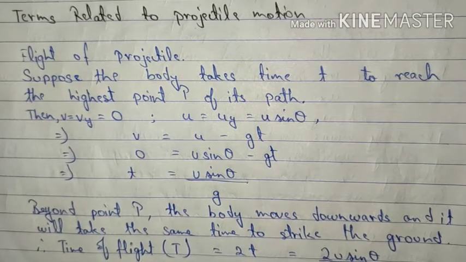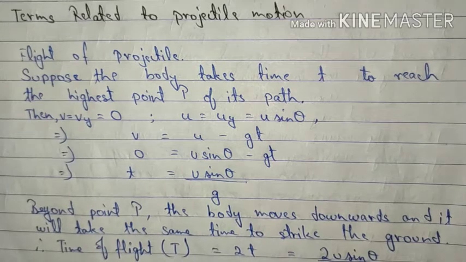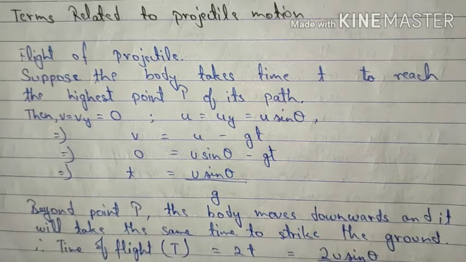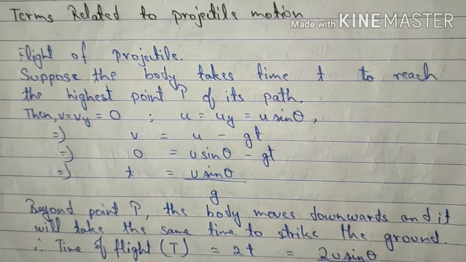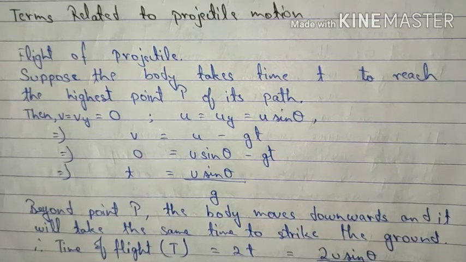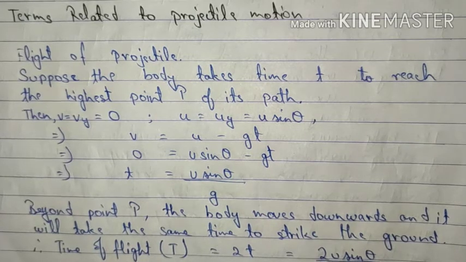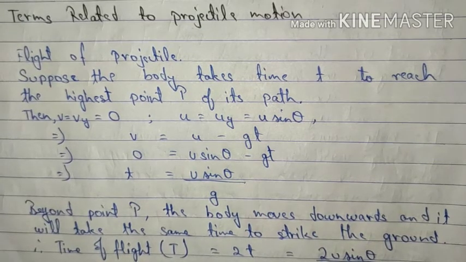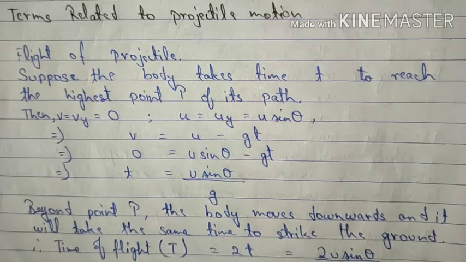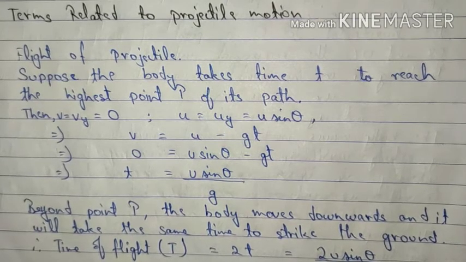Now we all know that the time taken to travel from point O to point P will be equal to the time taken from point P to point O dash. So the total time can be given as T is equal to 2 into small t, which is 2u sin theta upon g.